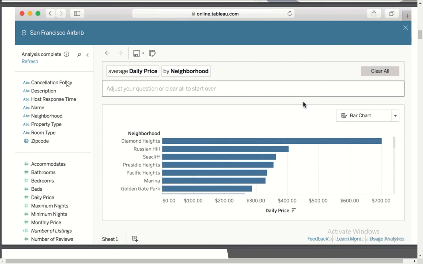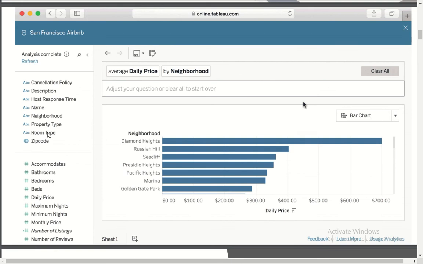On the left side you will see all the dimensions and measures. When you hover on any of them, it gives you more useful information about what values are available within that dimension. For example, if I hover on property type, it shows the most frequent unique values available in the property type.